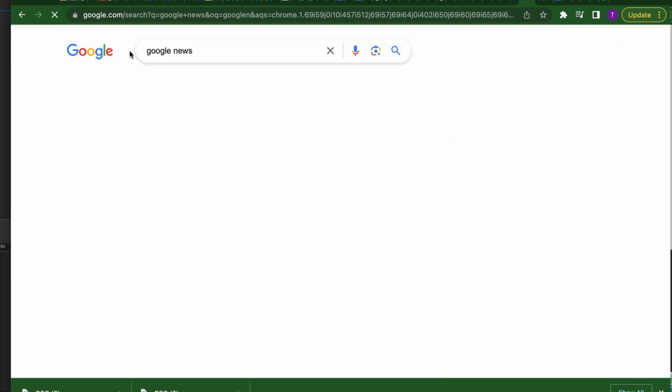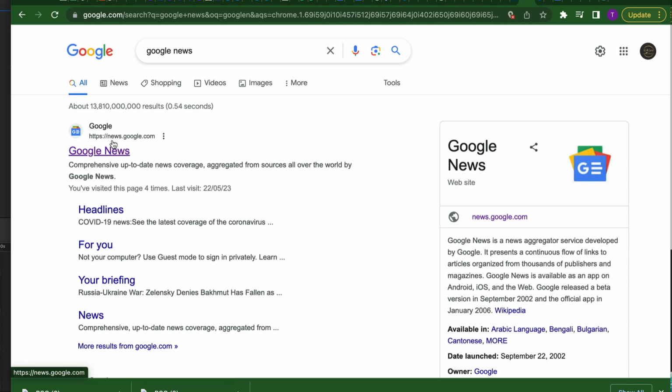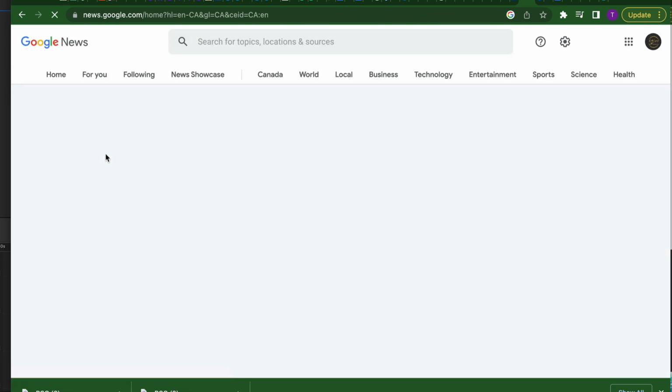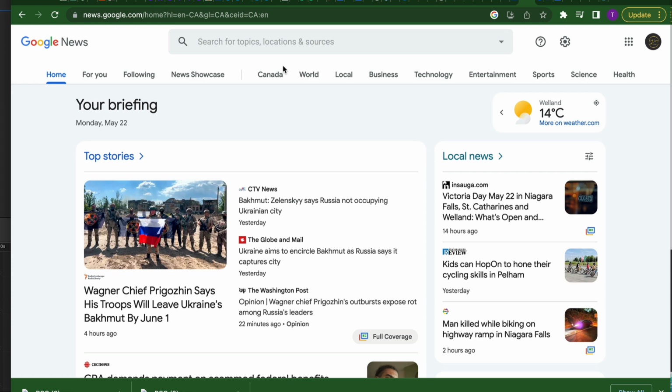Once you go in your search bar and you put in Google News, then the official Google News website is going to pop up at the top. You're going to click on it. As you can see, this is popping up for Canada for me because I'm in Canada, so it's picking up my IP address, but totally ignore that.